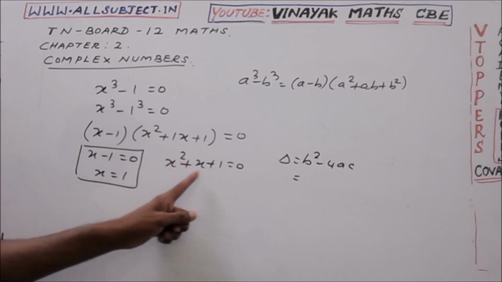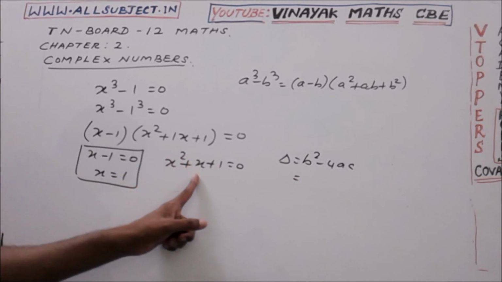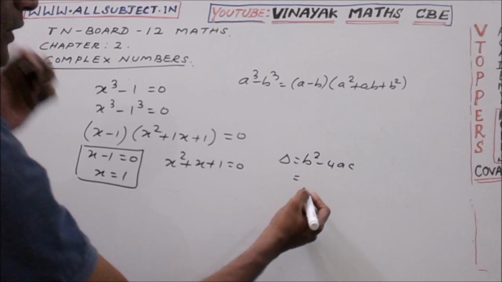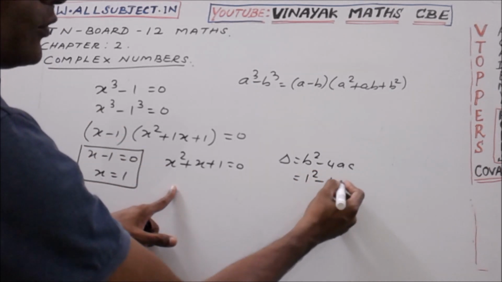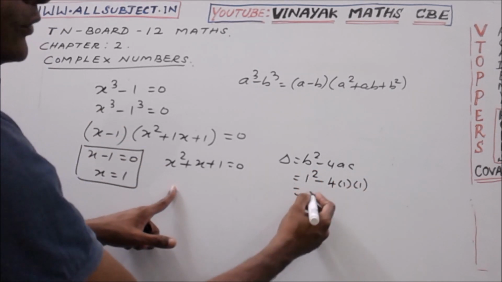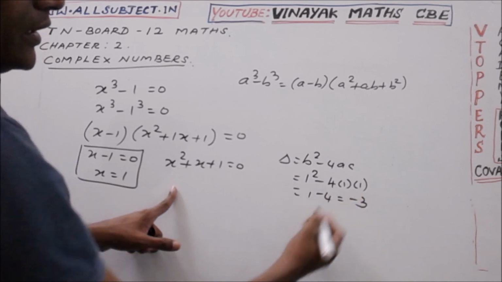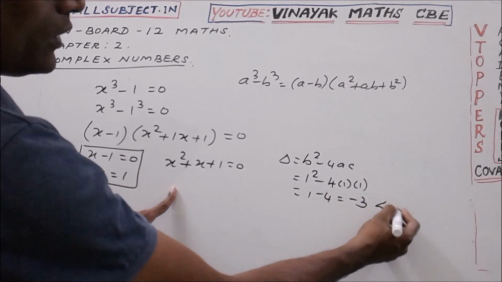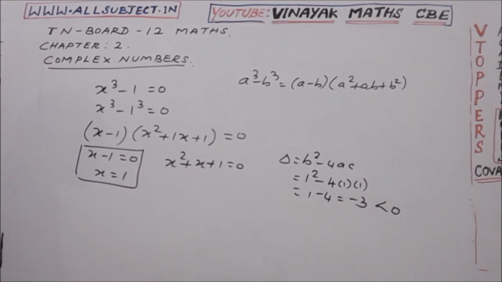Here all the coefficients are 1. So a equal to 1, b equal to 1, c is equal to 1. Substitute in it: 1 square minus 4 into 1 into 1. That is 1 minus 4 equal to minus 3, so less than 0. Therefore its roots are imaginary. To find its imaginary roots, go with the formula.